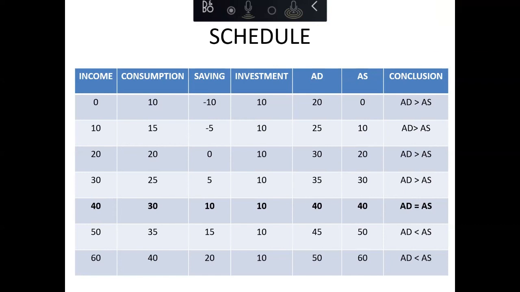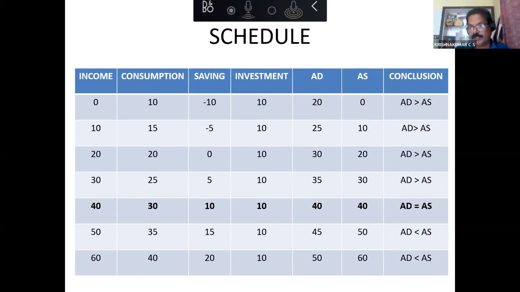And this will give a warning signal to the producers. Your stock is falling. You have to increase production. So what will they do? They will increase production. Increase employment. They will employ more and more people because the economy is at underemployment. Resources are left out. So they will employ more resources, including manpower, and increase the production, and this will go on. So supply will increase, production will increase, supply will increase, and this will go on until AD and AS become equal. When AD and AS are equal, the economy reaches equilibrium.